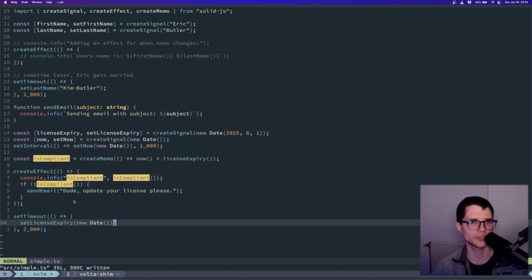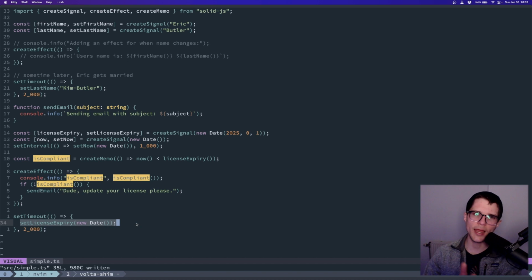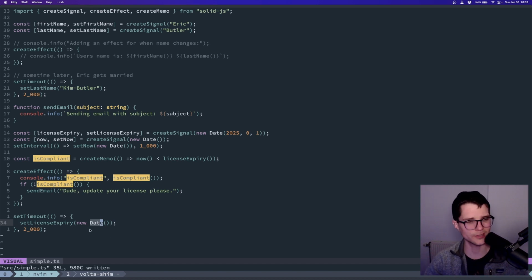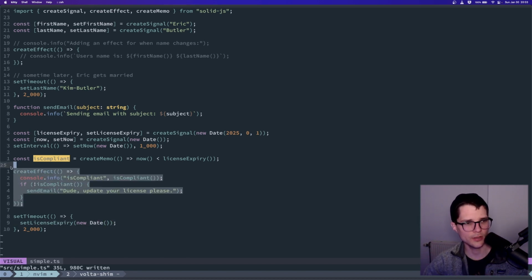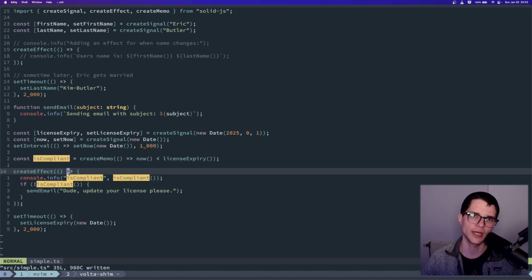In this simple example, everything's in one file, within 20 lines of each other, but we can imagine that this is somewhere else in the system, in a totally different file, in a totally different controller, maybe it's a REST API where the user updated their license expiry to today, right? And they wrote to the database, and this code right here is just sitting there waiting for that to happen. And once it does, it knows what to do in response. It reacts, right?